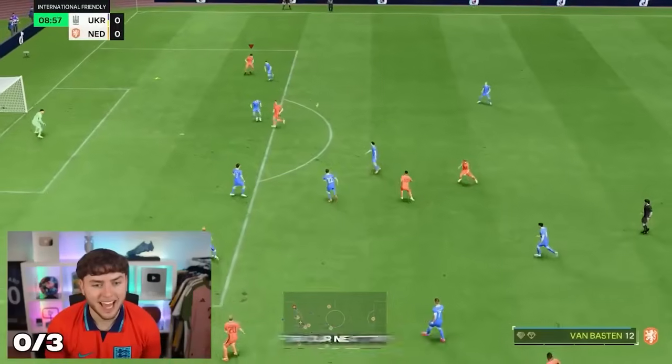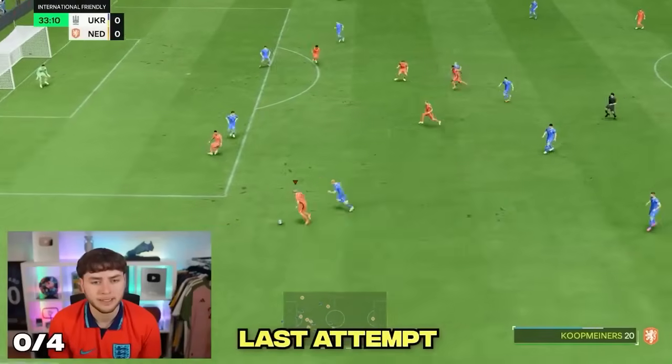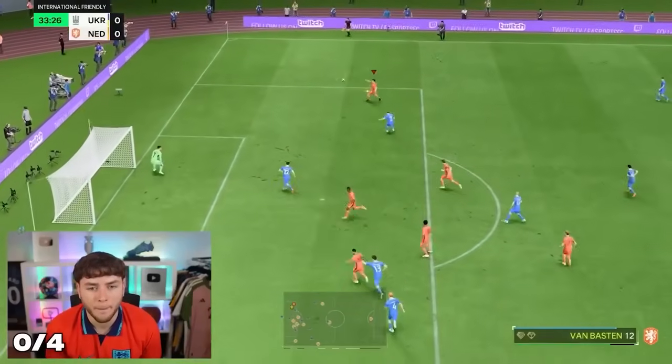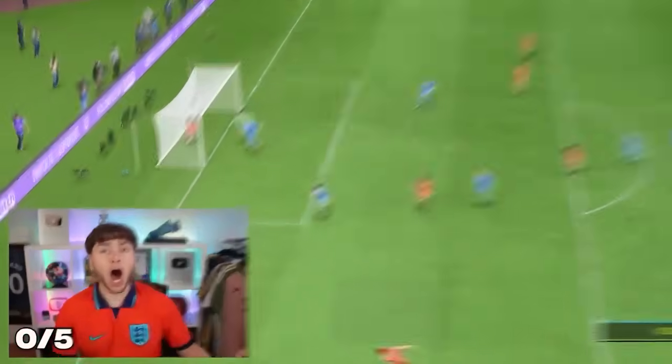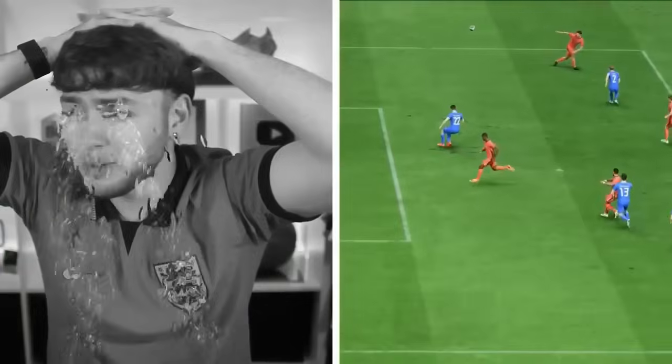Could we perfect it for our next try? Volley it! No! And with one last attempt, Van Basten did this. No! That was it.